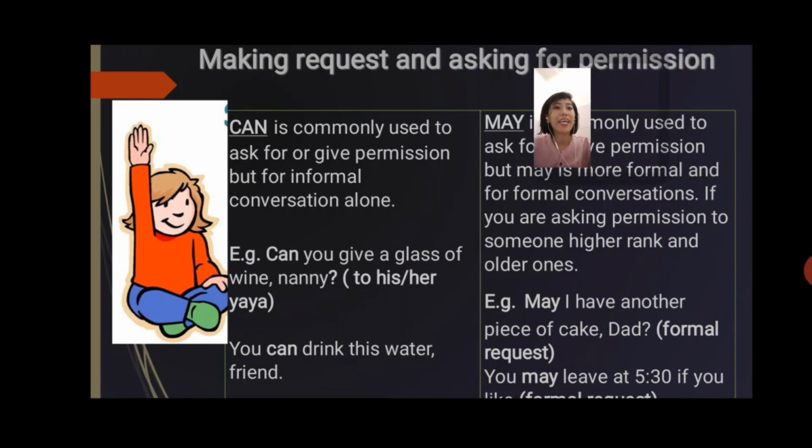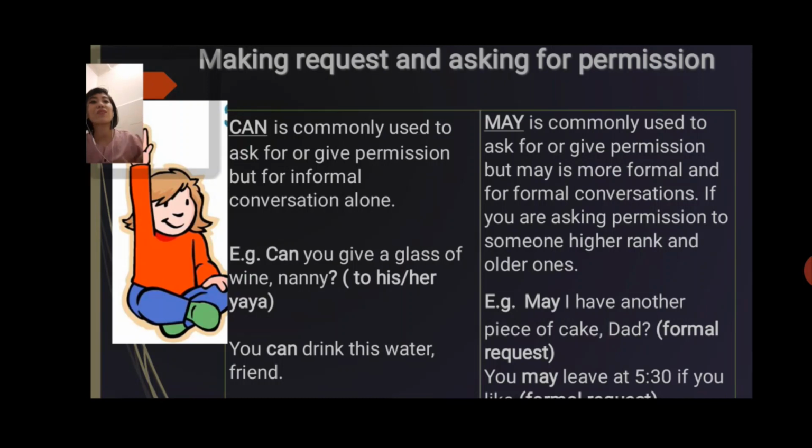Unlike can, may is also commonly used to ask for or give permission, but may is more formal and for formal conversations, if you're asking for permission from someone of higher rank or older. Like, for example, it's your favorite line when you want to go out: "Mom, may I go out?"